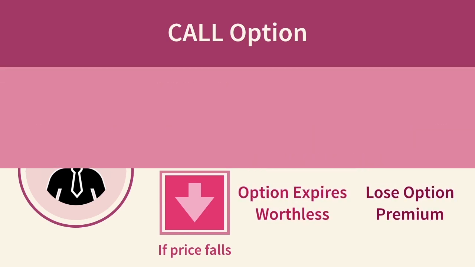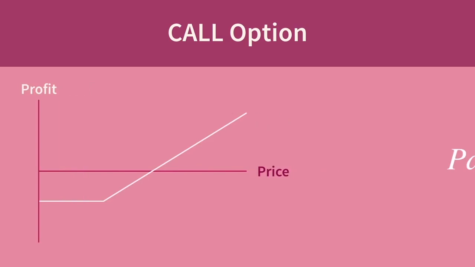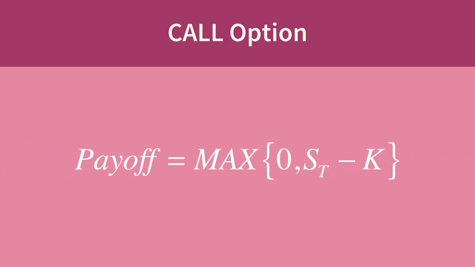The profit structure to the holder of a call option looks like this. On the y-axis is the amount of money the holder stands to gain or lose depending on where the underlying price lands on the date of expiry. The x-axis tells us the price of the underlying at the date of expiry. The payoff to the call option holder looks like this.